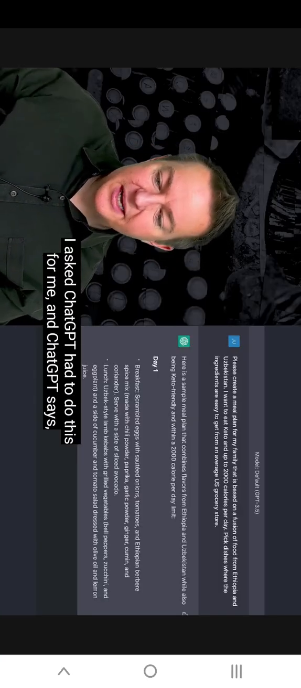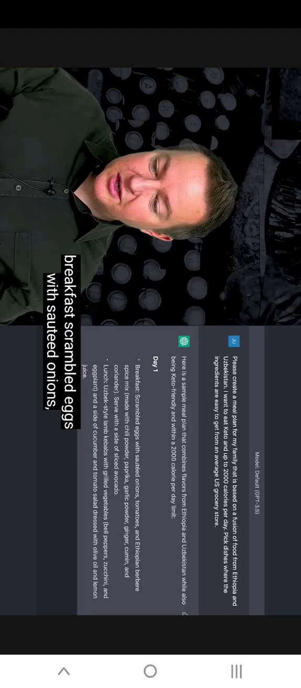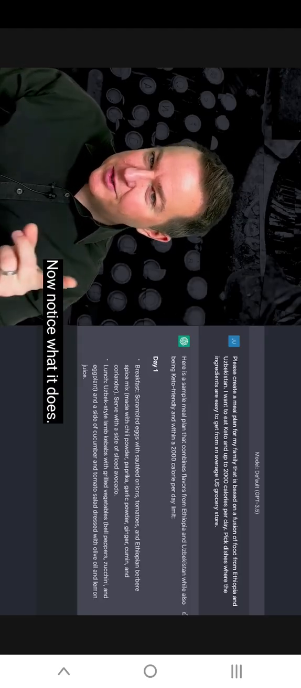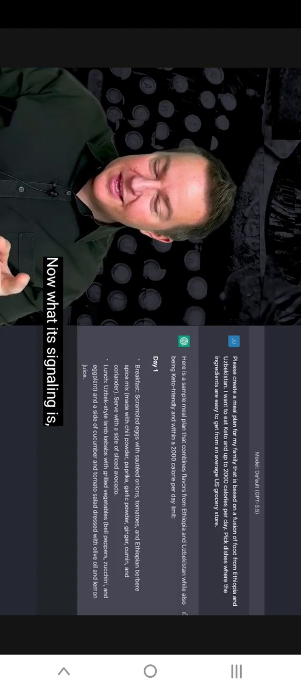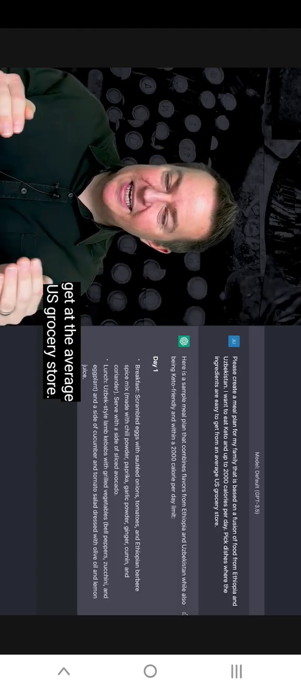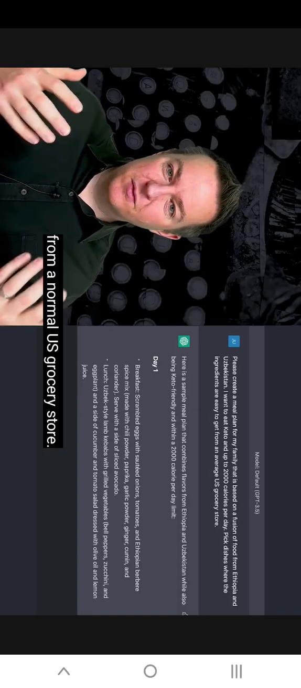So I asked ChatGPT to do this for me, and ChatGPT says, here's a sample meal plan that combines flavors from Ethiopia and Uzbekistan while also being keto-friendly and within a 2,000 calorie per day limit. Breakfast: scrambled eggs with sauteed onions, tomatoes, and Ethiopian berbere spice. Now notice what it does. It puts in parentheses, made with chili powder, paprika, garlic powder, ginger, cumin, and coriander. Now what it's signaling is berbere spice is something you can get at the average US grocery store. All of these spices are easy to obtain from a normal US grocery store.